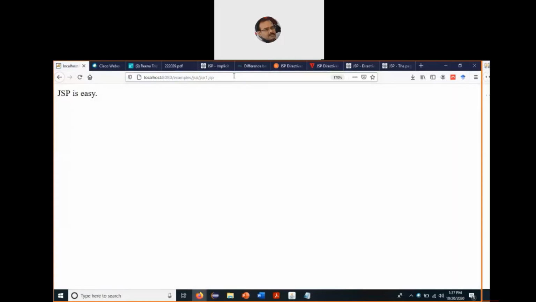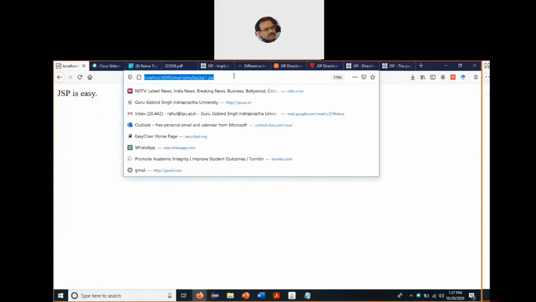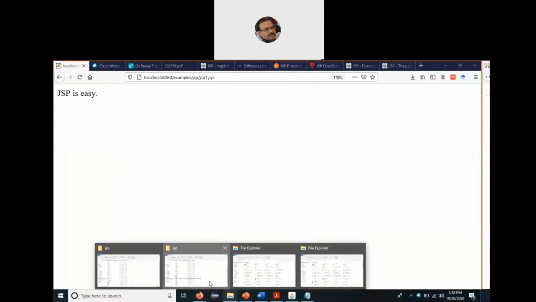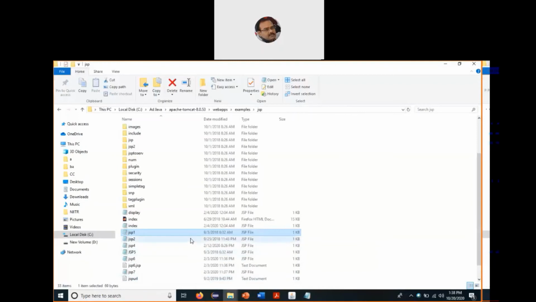So I can see the output on my browser window. It says JSP is easy. And you look at the path here on the address bar of the web browser. It says localhost:8080/examples/JSP/JSP1.JSP. Now we can see a few more examples which are very simple to understand and easy to do.